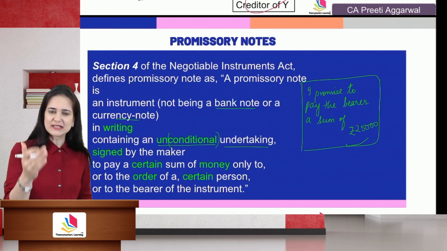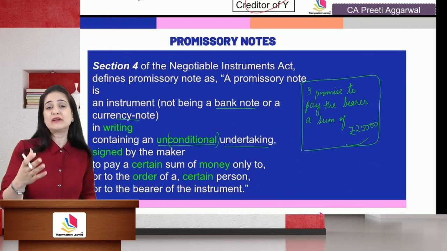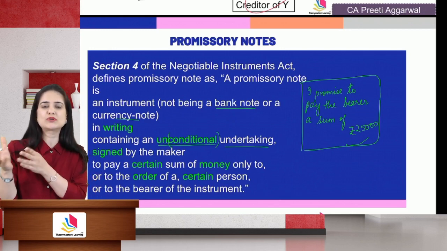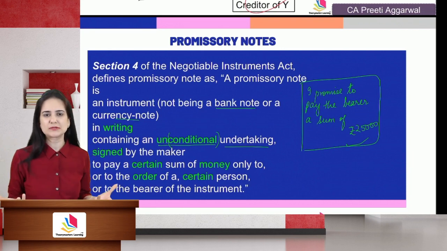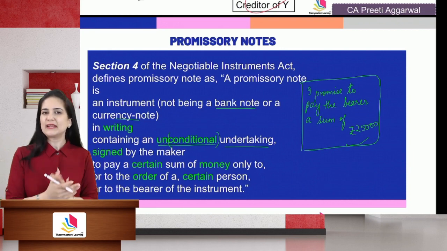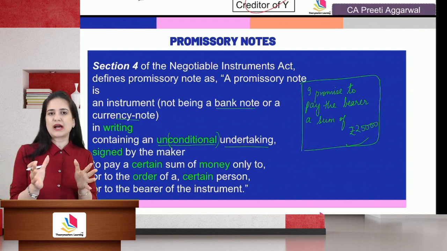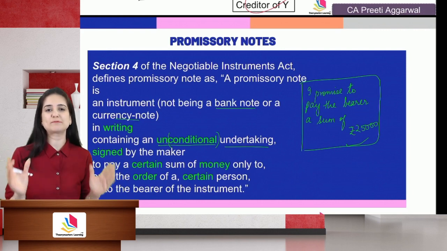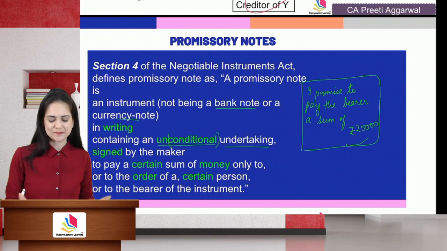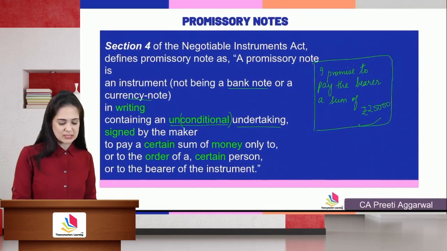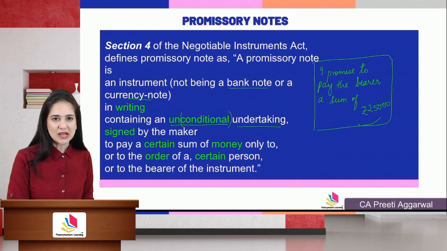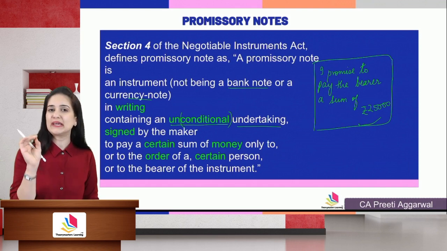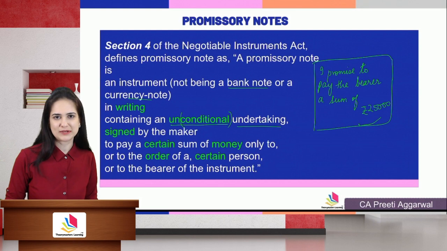They may be valid, they may be binding on you and me, but how will you negotiate the instrument with those conditions? What if the other person is not accepting those conditions? So in order to be a valid promissory note, you should have an unconditional note which is payable at all events. All right. It must be signed by the maker, because signature shows authentication. If the instrument is not signed, it will be an incomplete or an inchoate instrument.